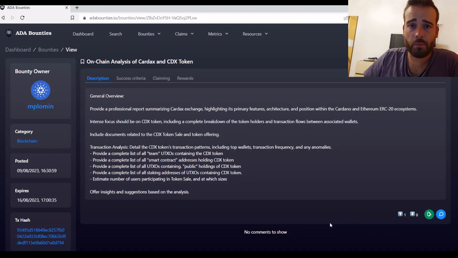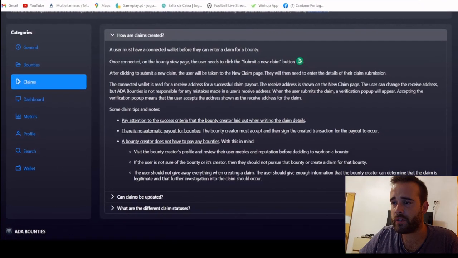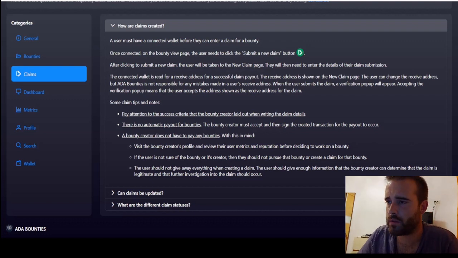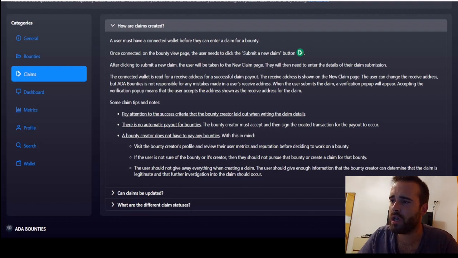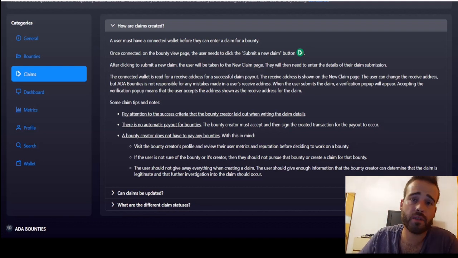But of course, I believe it's important to warn you that this is still a very new project, and there are still some limitations related with bounty creators that can actually take advantage of the system with these bounties. Basically, the creator of this platform shares with us some tips, as we can see here in the FAQ page, that we should consider whenever claiming a bounty, and the link for this resource will also be in the description. The reality is that we could have a hypothetical situation where someone creates a bounty, asks for a certain deliverable, and sets some condition, but never accepts the claim offer, and you never get paid for your bounty.